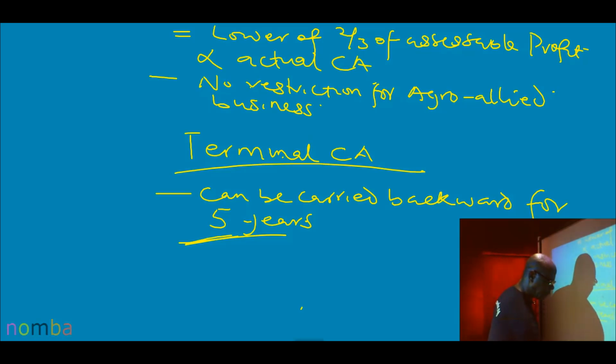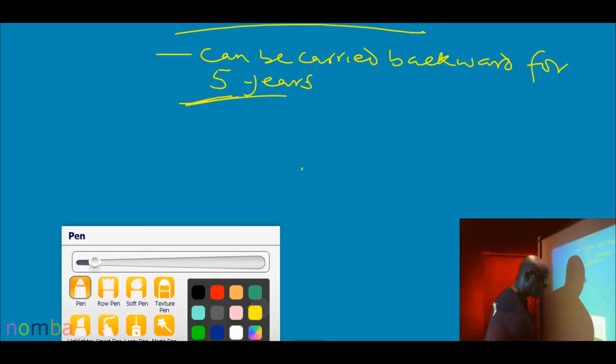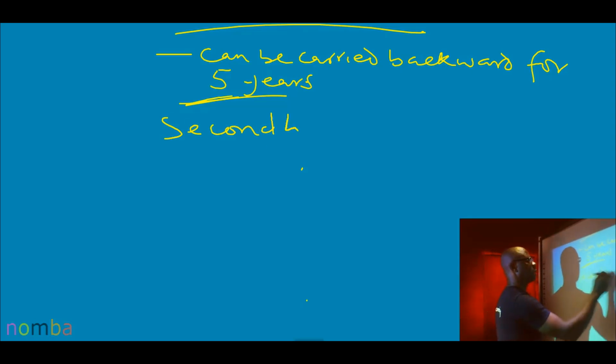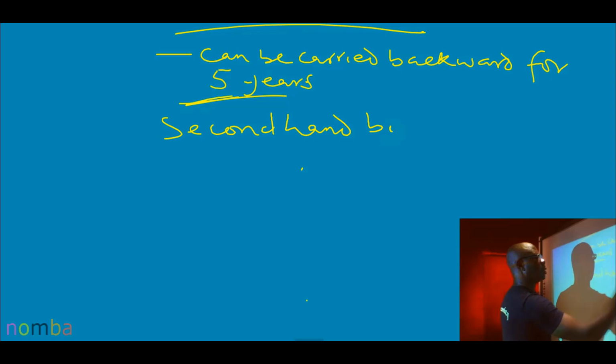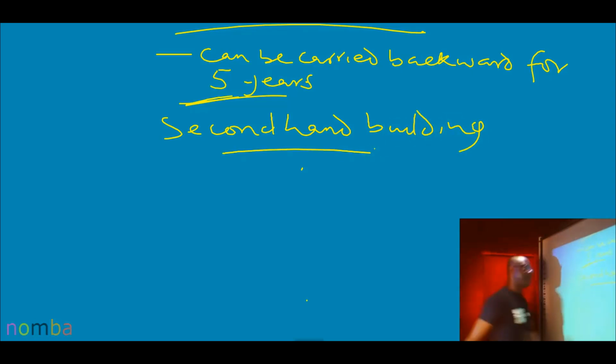Let's go over to second-hand building as dictated in the outline. What is special about second-hand building? Remember, under initial allowance, I said initial allowance is granted on second-hand asset except second-hand building. So this is the point here.